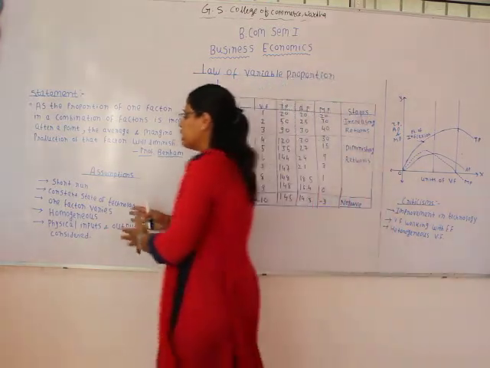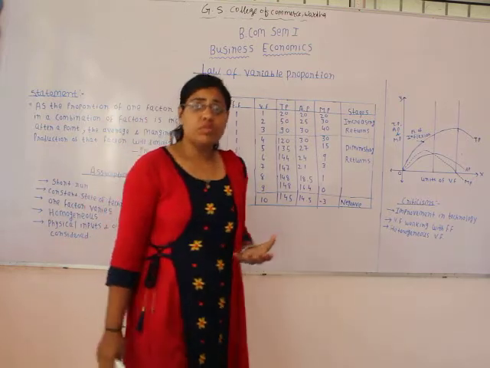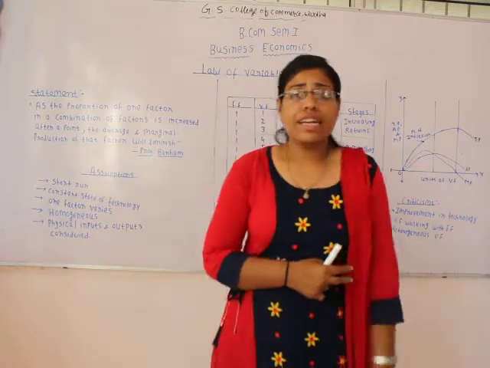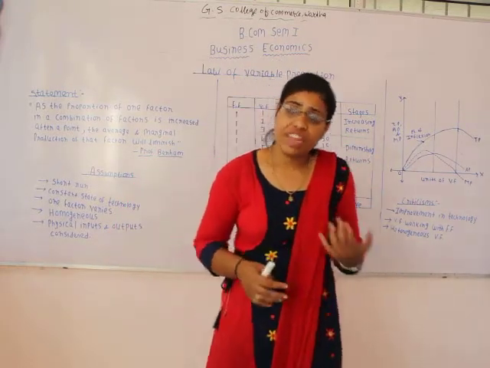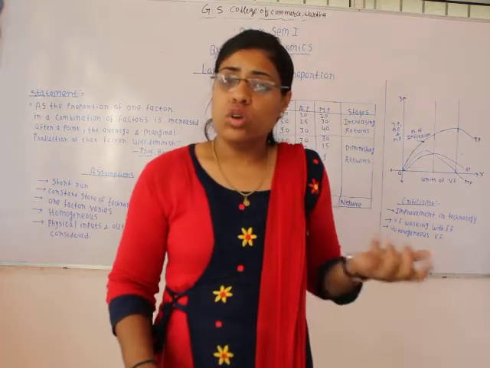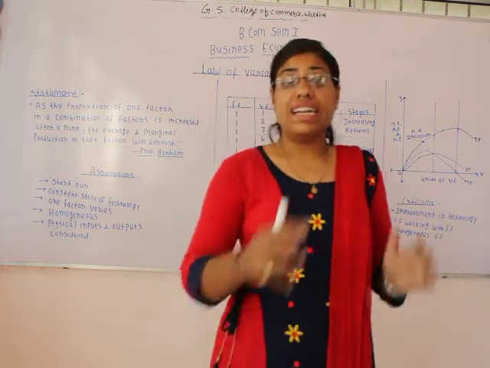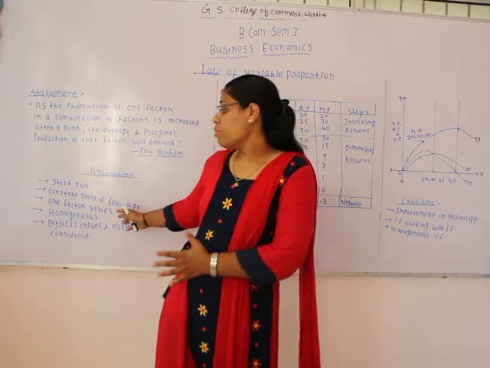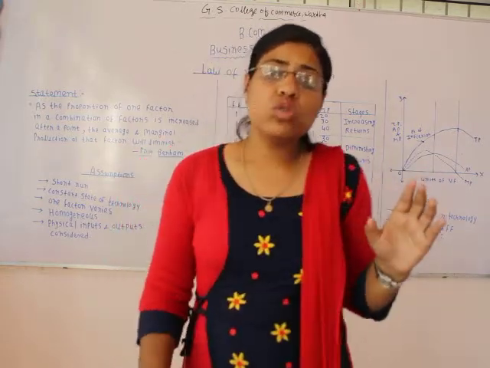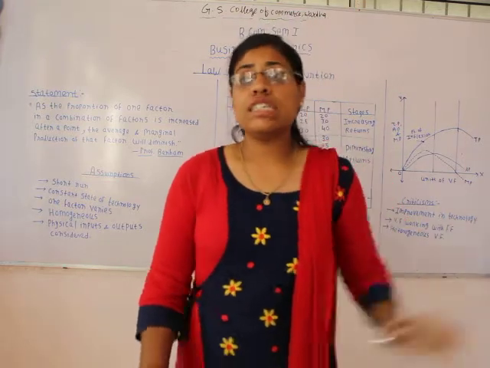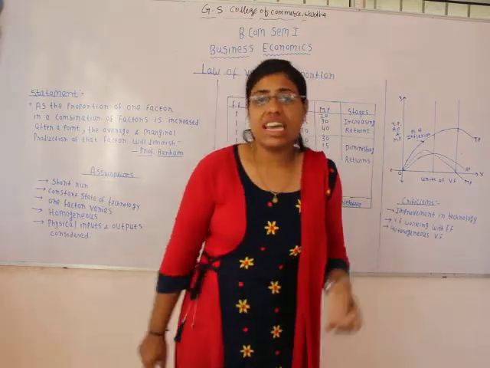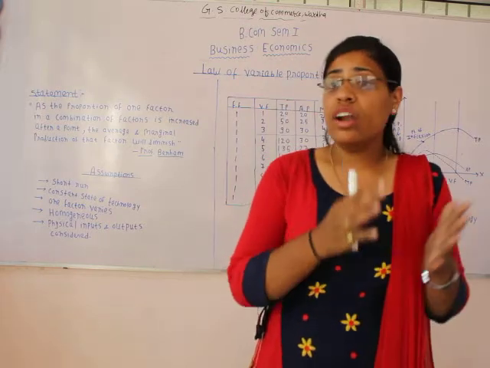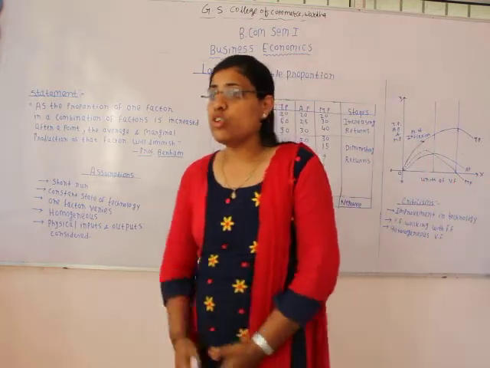The next one is homogeneous. So under this law, it is assumed that all the variable factors are homogeneous in nature. While explaining the production function, we have taken the example of samosas. While making samosas, we have considered that labor is a variable factor. So here it is being said that the variable factor is homogeneous. Means all the laborers who are working for making samosa are homogeneous in nature. They have the same efficiencies, the same skills, the same speed of working. There is no difference between the laborers who are working. Okay? So it is based on the assumption of homogeneity.